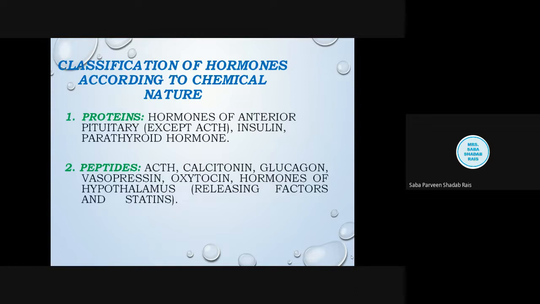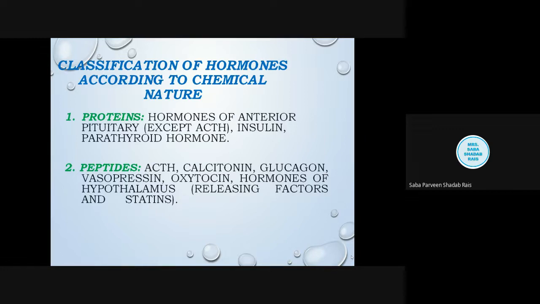Protein and peptide are both chains of amino acids, but if the chain has more than 2 and less than 50 amino acid molecules, that is a peptide. If it exceeds 50, it is a protein. Is that clear? So a protein always has more than 50 amino acids.